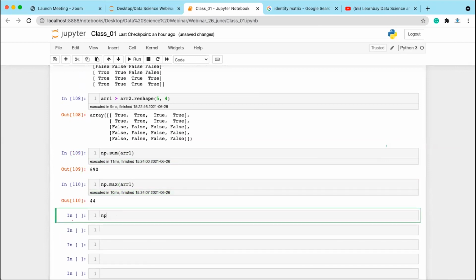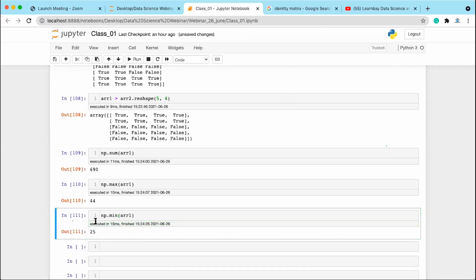If you want to find np.min of array 1, I will give you the example, Yashwant. I'll give you the example later, the real world example of this operation, the one which you're asking. Okay, array 1, numpy np.min array 1. So this is giving you the minimum values.